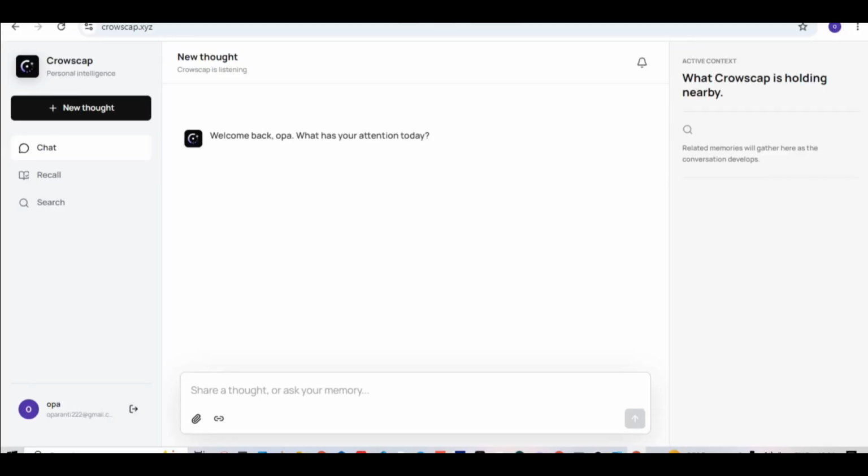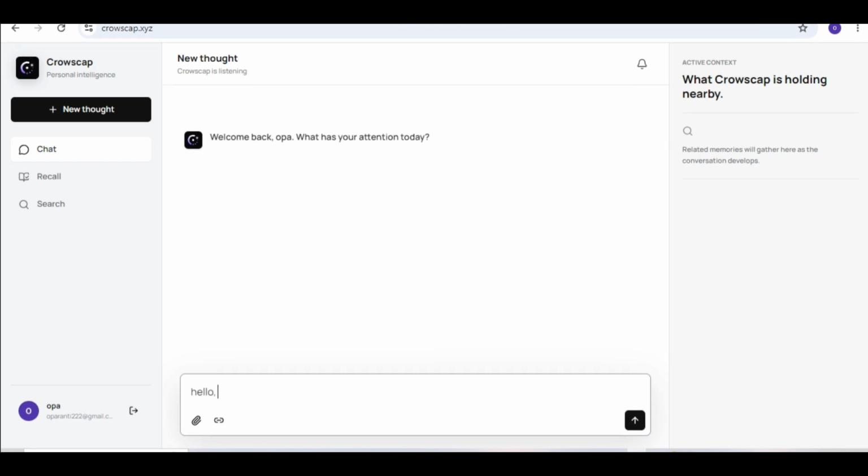So Crowscap turns saved links, notes, PDFs, and conversations into a private memory you can search, you can revisit, and you can question and use. So Crowscap does not just save your memory. You can also have conversations with your intelligent memory. So you can start with something simple, saying hello.